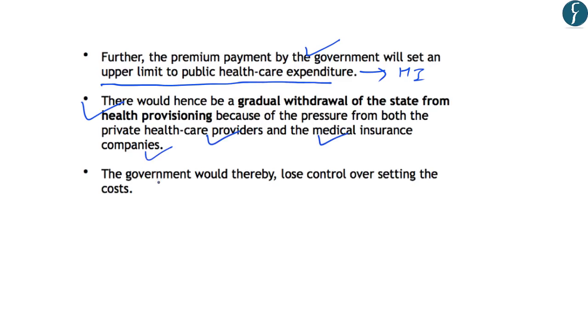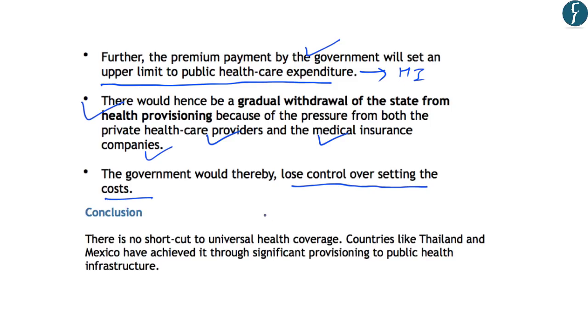The authors further highlight that the government would thereby lose control over setting the costs in the medical sector. So in short, the authors say that if the governments only focus on the insurance-led schemes, they will not invest more on the public health services. And this will lead to a gradual withdrawal of the state from providing the healthcare services directly to the poor people of the country. Now the authors conclude by saying that there is no shortcut to universal health coverage.